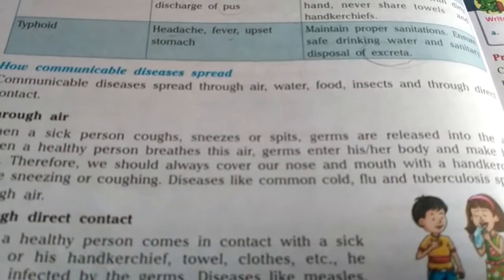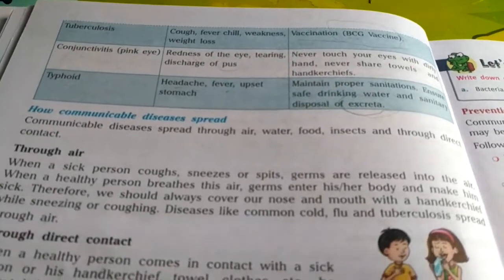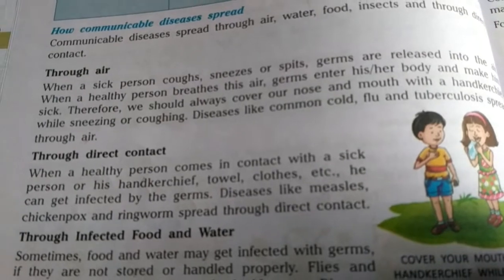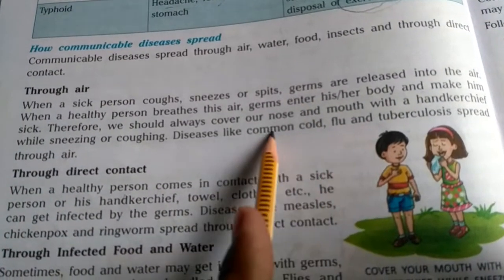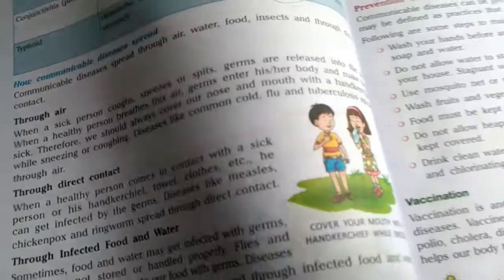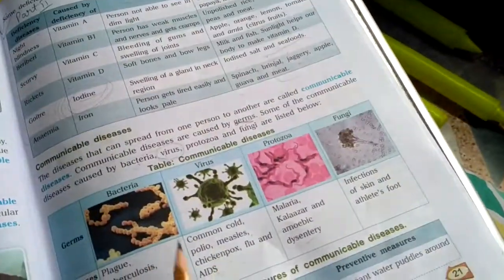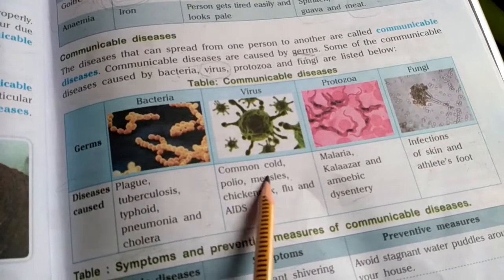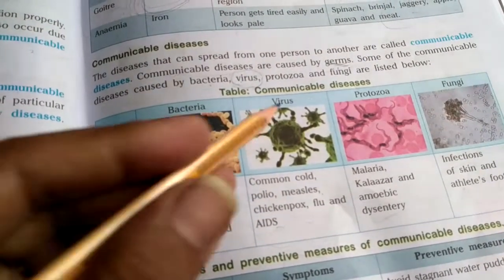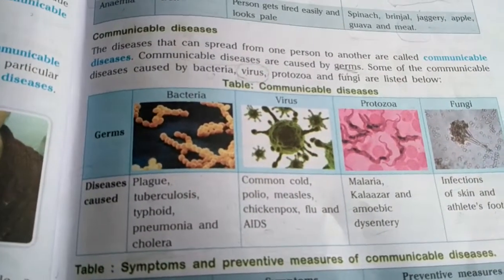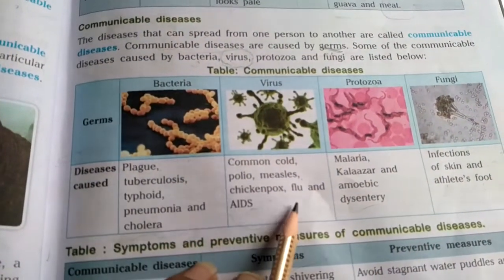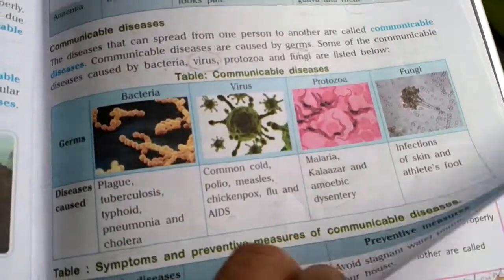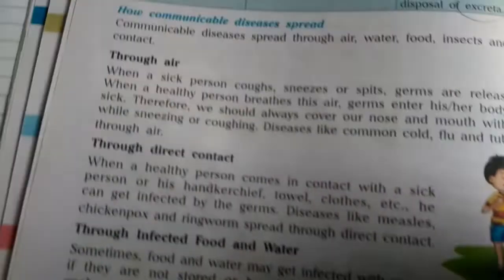Okay. Diseases like common cold, flu, and tuberculosis spread through air. So these are some of the diseases which can very much spread through air, like common cold, flu, and tuberculosis. And you could recall that the common cold and flu, the causal agent of flu is also a virus. Viruses are responsible for the flu also. Most of the viral diseases can spread very fast through air.